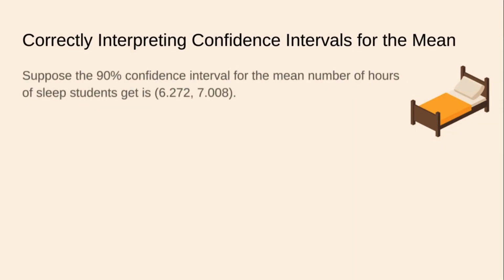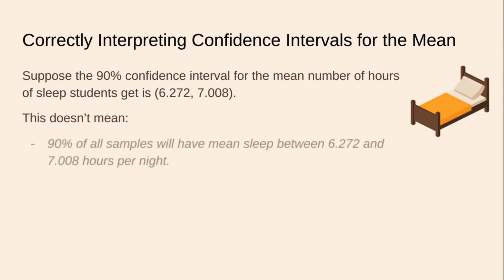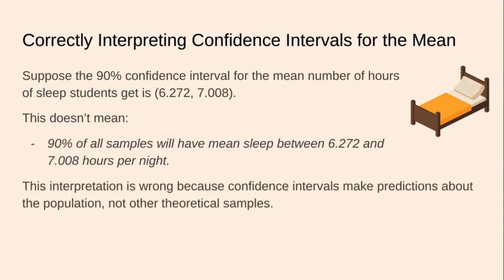Here's another error that we could possibly make. 90% of all samples will have mean sleep between 6.3 and about 7 hours per night. Now, what's wrong with that? Well, here's the problem with this interpretation. The interpretation is wrong because confidence intervals make predictions about the population, not other theoretical samples.